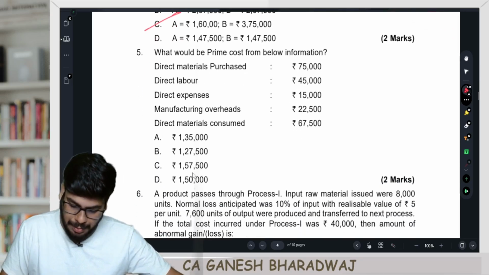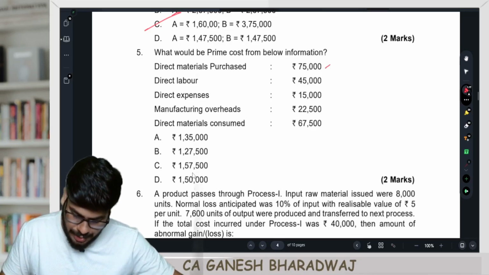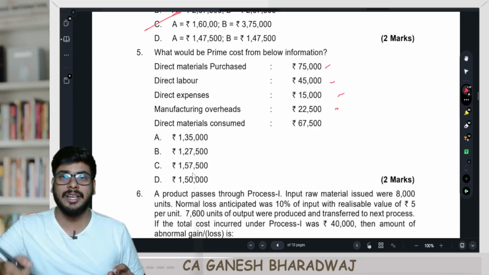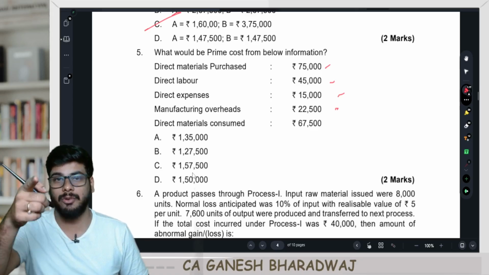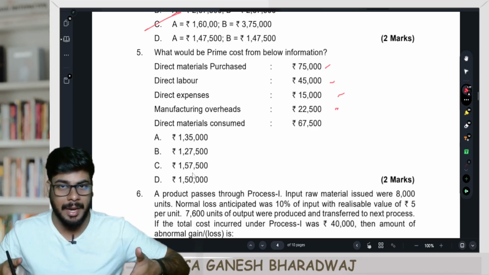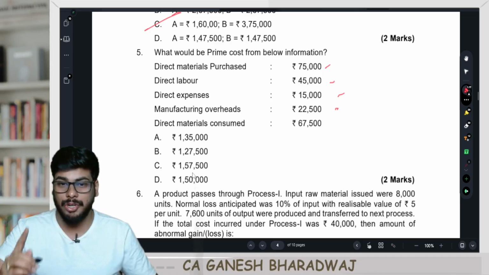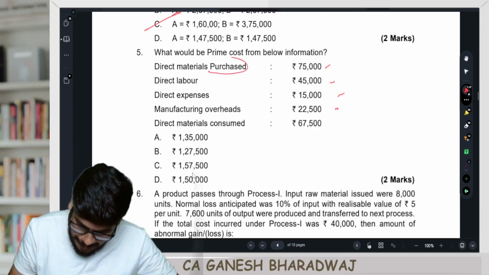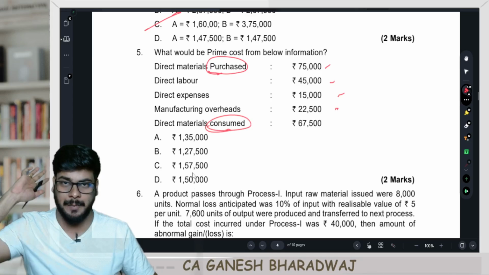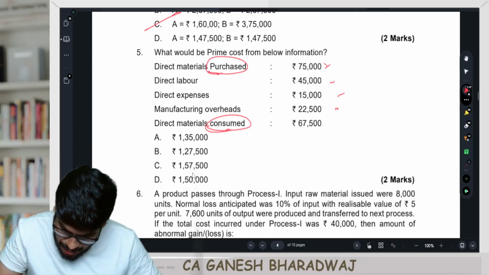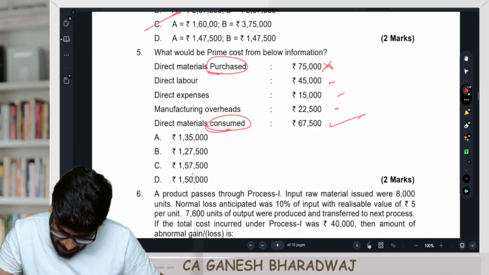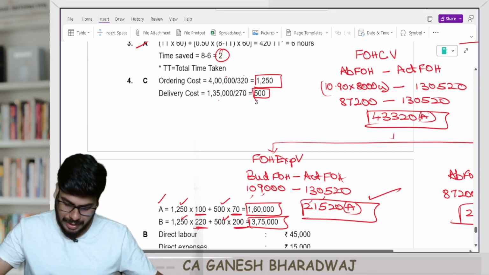What would be the prime cost from the below information? Direct material purchase, labor cost, direct expenses, manufacturing overheads, direct material consumed. Look, this is exactly what I told you at the beginning of our lectures, in the regular batch itself. Back then, all this MTP, RTP had not come. I told you often students confuse between material purchased and material consumed. What hits the cost sheet, what is a cost with respect to material? Only direct materials consumed. In this case, this needs to be ignored. So my prime cost component would be direct material consumed plus labor plus expenses. Are you clear with this? That is all it is.